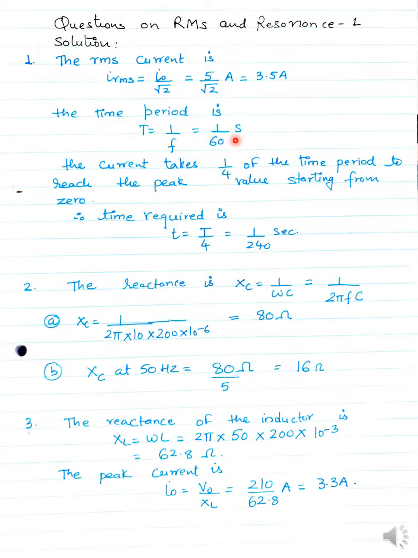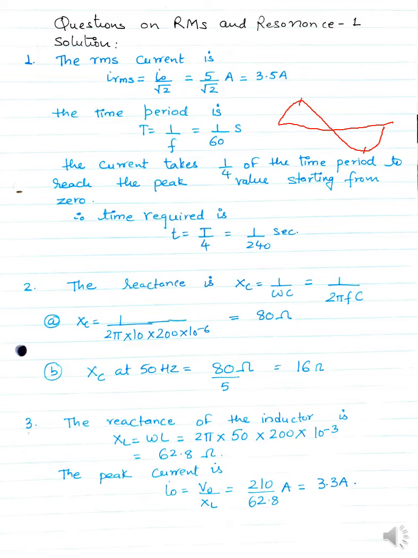Then the question says, how long will the current take to reach the peak value starting from 0? Now if you see, the current takes 1/4 of the time period to reach the peak value. So here I need to bring the pen, maybe, if I can write something.